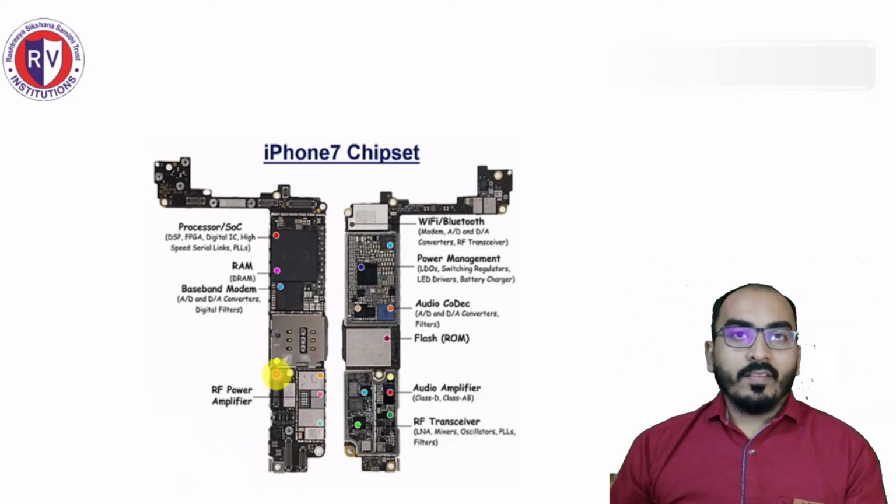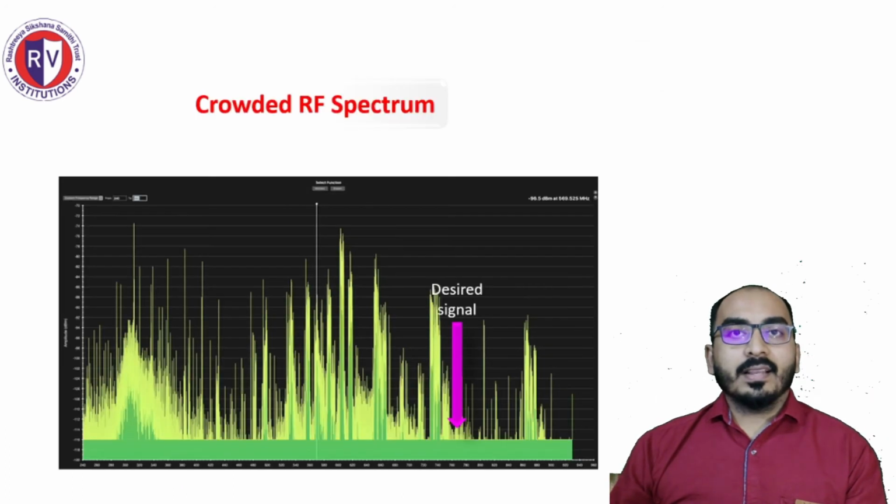If you look at the RF spectrum, the desired signal which we want to receive is very small as compared to the whole bunch of interferers. The phone magically picks out the small signal from amidst this huge amount of interfering noise so that we are able to carry on a conversation, download data all at very good speed.